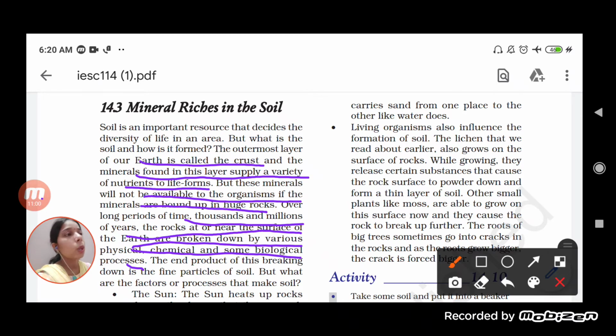basically mineral riches in the soil. Why is soil important? You will say soil is important so that the plant can remain standing. It helps in giving support to the plant. It helps in making the plant stand erect. Okay, so this is the one thing.